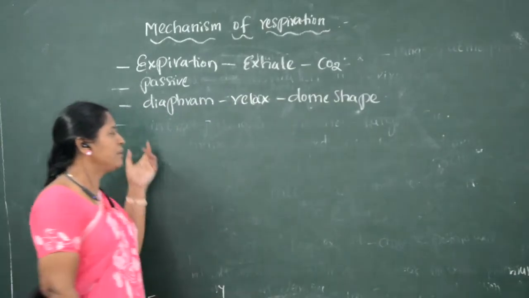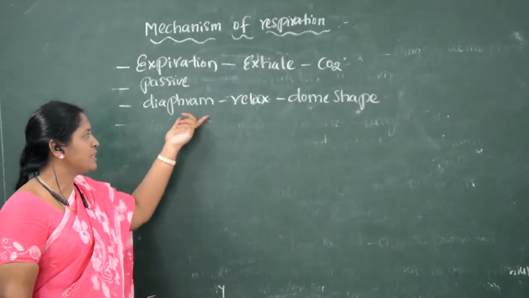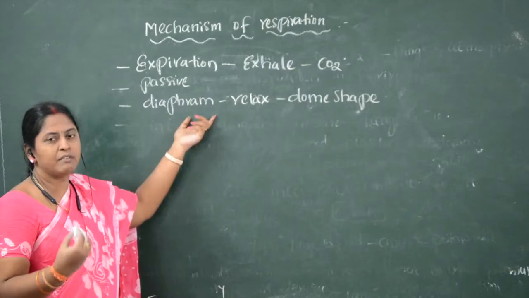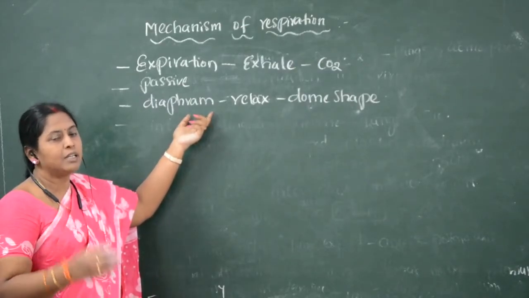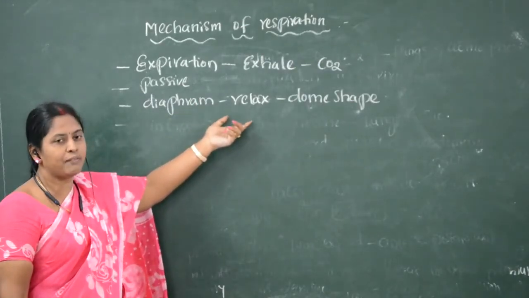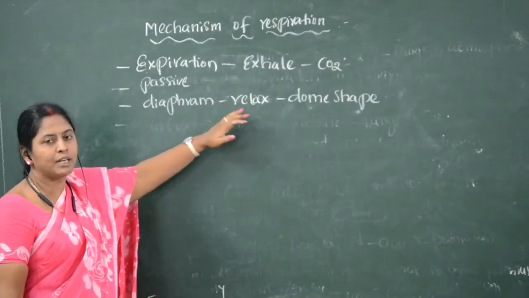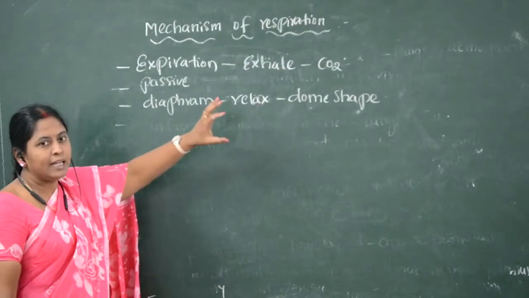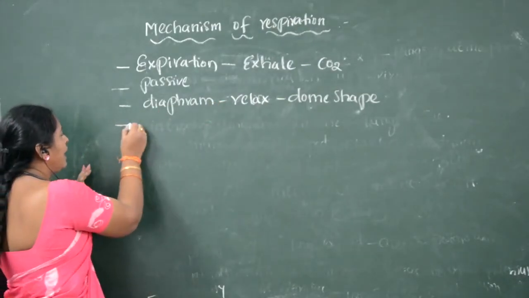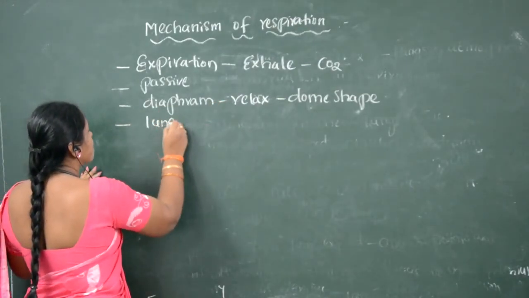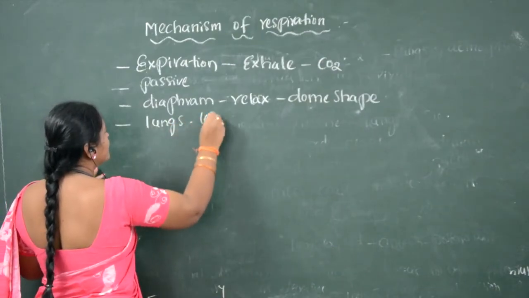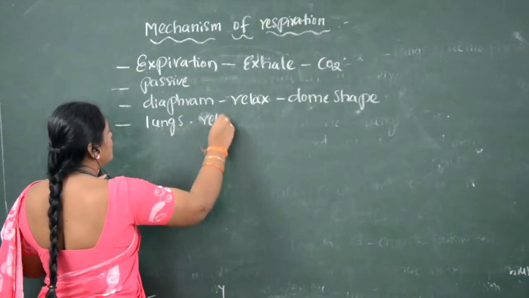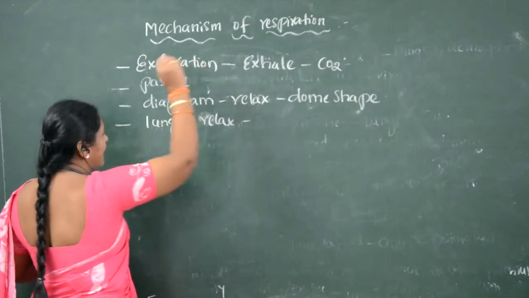So when the diaphragm comes to the normal shape, the lungs, which in inspiration we have seen expand because of the contraction of the diaphragm, relax when the diaphragm relaxes. So the lungs relax because of the diaphragm relaxing.